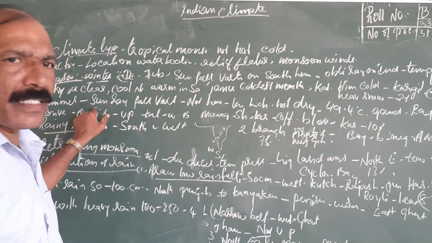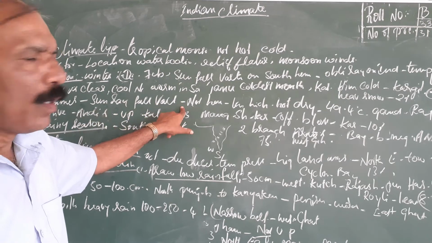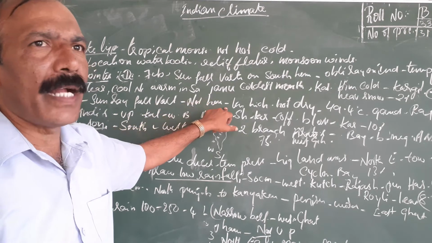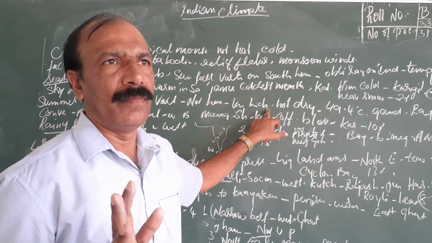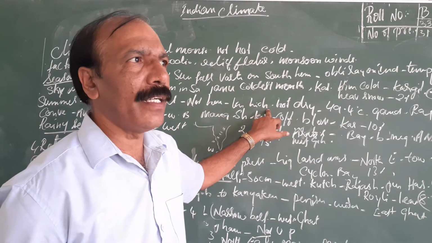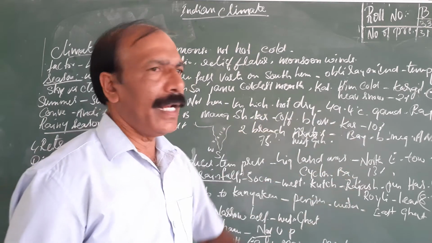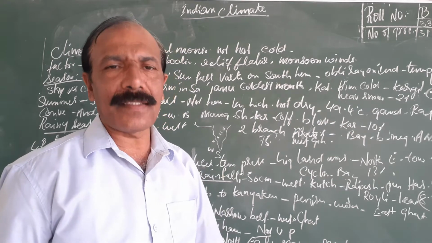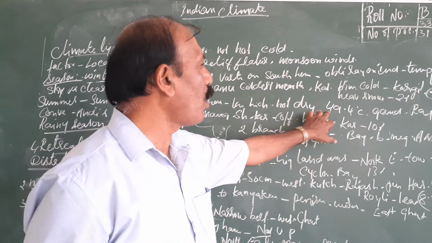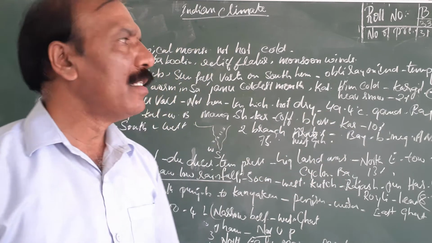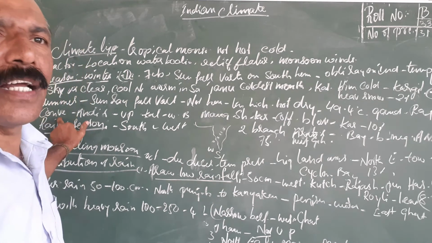Let's go to the summer season. In the summer season, sun rays fall vertically on the northern hemisphere. Because of that, the temperature is very hot and the weather is dry. It's very hot, dry weather, and the sky is very clear. Near Ganganagar in Rajasthan the highest temperature was recorded, 49.4 degrees Celsius. And one more thing, during this time we have convectional rainfall.